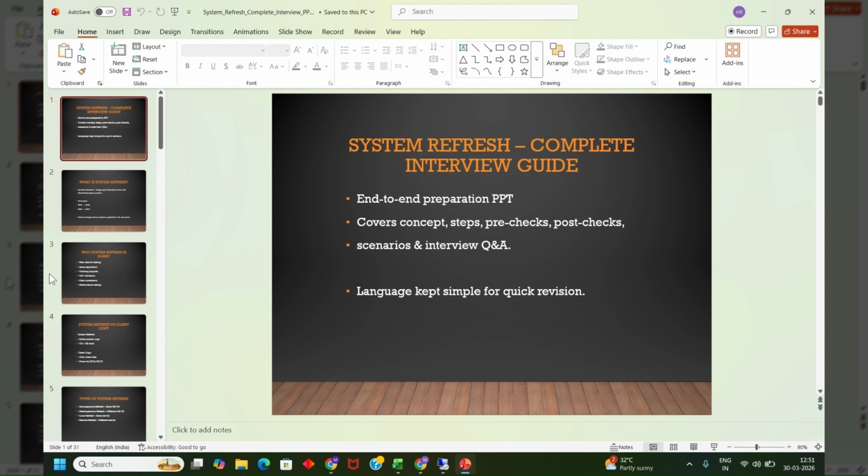That is, refreshing the database. It will only refresh the database, it will not change the things at the OS level. This is also an important concept to understand.